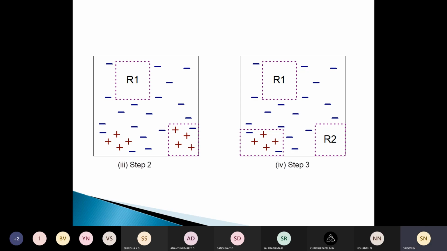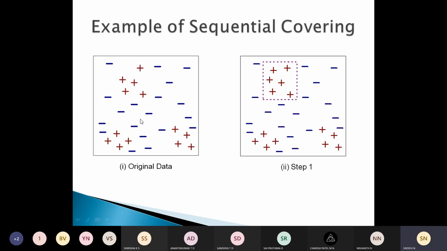A data set that contains a collection of positive and negative examples is this. Rule 1, whose coverage is shown here, is extracted because it covers the largest fraction of the positive examples. Then we move on to rule 2.